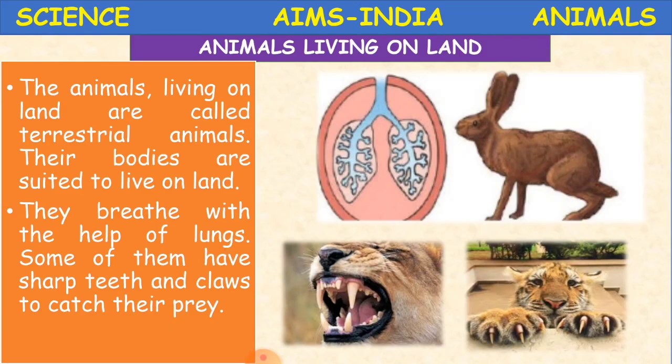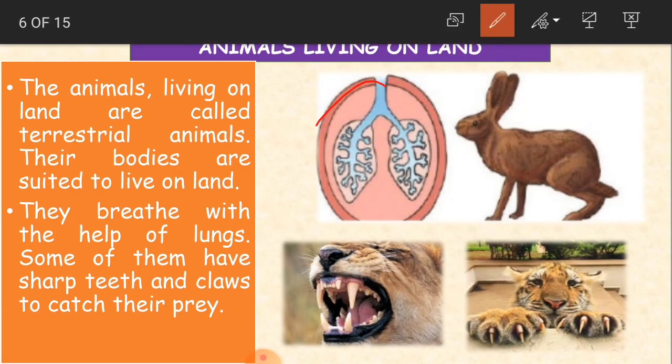That type of structured animals are called terrestrial animals. They breathe with the help of lungs. How do they breathe, children? With the help of lungs. Even we also breathe with the help of lungs, no? So even animals also breathe with their lungs.